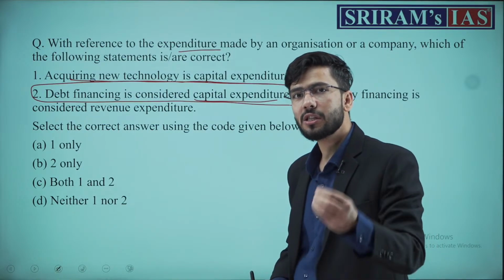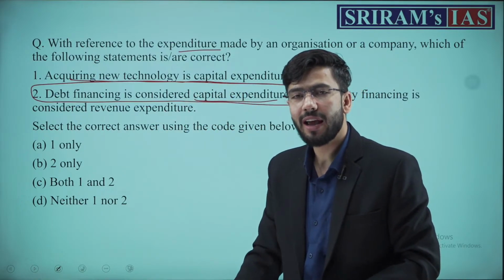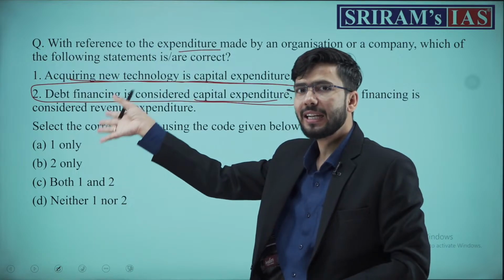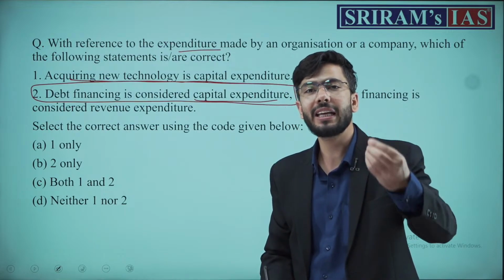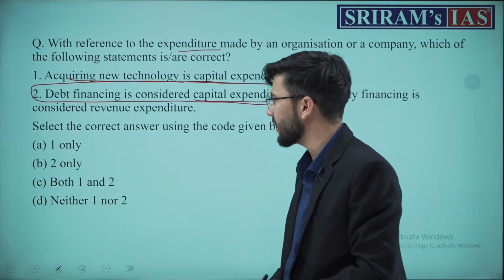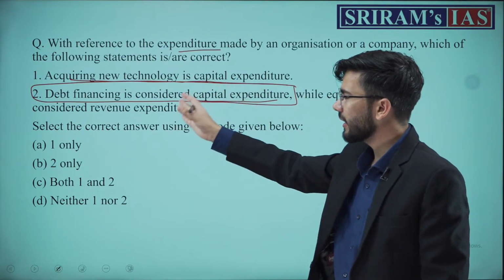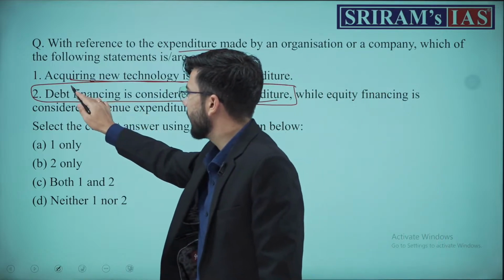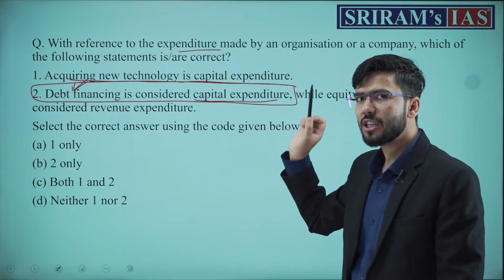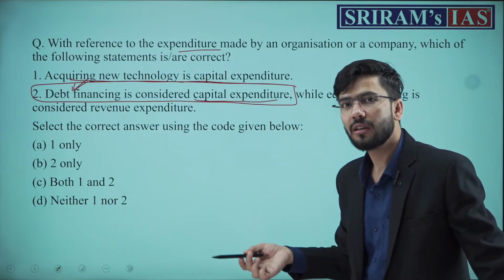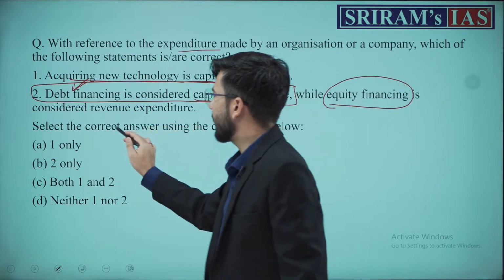If a loan has been taken, this loan can be invested in capital expenditure to create more avenues of production, or this debt can be used to repay earlier debts, or used for daily revenue expenditure, or the receipts of revenue receipts. That is debt financing. One thing, debt financing is raising loans from the market. The nature of the debt will define whether it is capital expenditure or revenue expenditure. One thing. While equity financing is revenue expenditure.